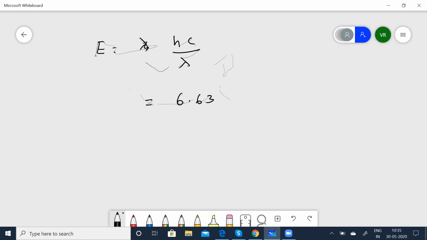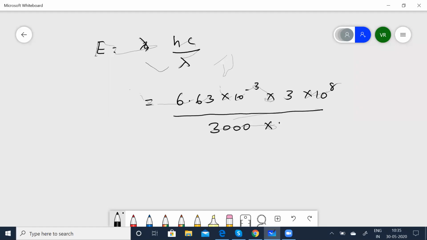So Planck's constant is 6.63 into 10 to the power of minus 34, c, the velocity of light, is 3 into 10 to the power of 8, and lambda is given as 3000 into 10 to the power of minus 10 angstrom. You're converting it to meters. So that gives you 6.63 into 10 to the power of minus 14 joules.